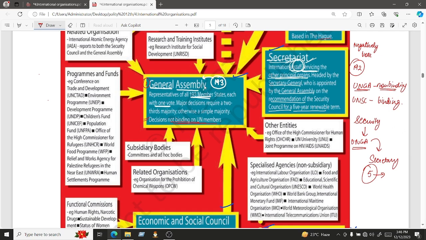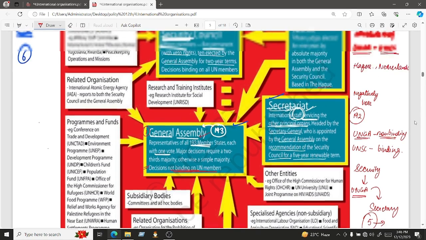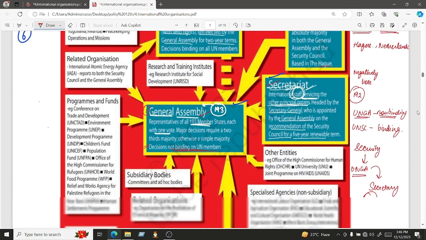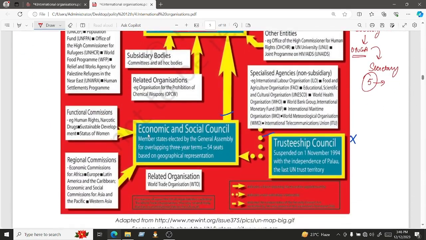So up till now we have discussed the General Assembly, the Security Council, the International Court of Justice, then the Secretariat. Now let's talk about ECOSOC, the Economic and Social Council. The members of the Economic and Social Council are elected by the General Assembly for an overlapping 3-year term. So they are elected for a period of 3 years, right? And there are 54 seats in the ECOSOC based on geographical representation.